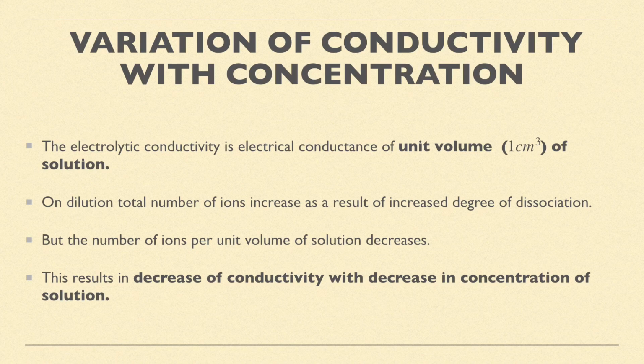That means there is a direct variation with the concentration. If concentration decreases, conductivity will decrease, and if concentration increases, conductivity will increase. Why will it increase? Because it is concerned with the unit volume of solution. If concentration increases, the number of ions in that unit volume will increase. If concentration decreases, the number of ions in that unit volume will decrease. Hopefully you understood this.